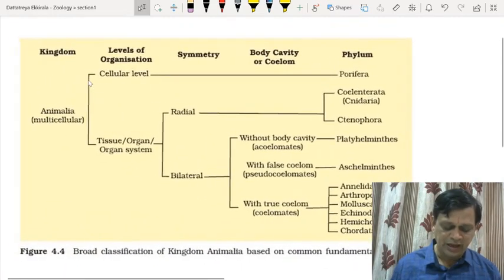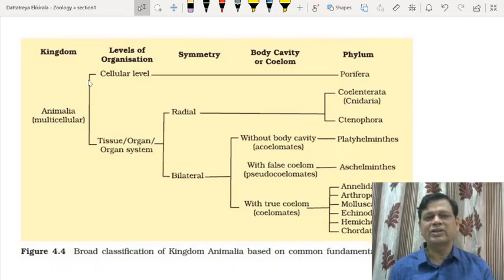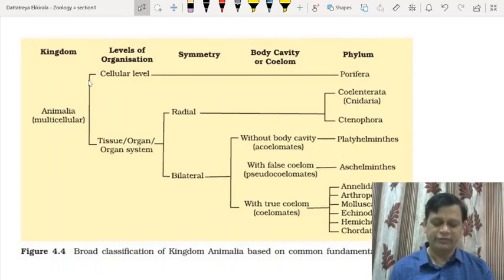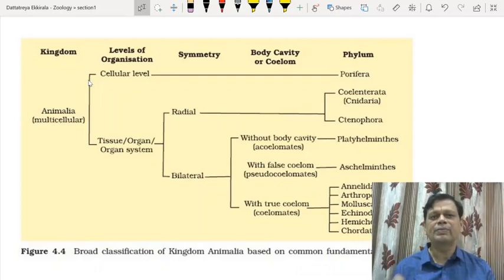Kingdom Animalia has a cellular grade of organization in the phylum Porifera. Then the tissue grade of organization. Tissues are present not only in Cnidaria but in all members up to Chordata. But what is the next major criterion for further dividing? That is based on symmetry.